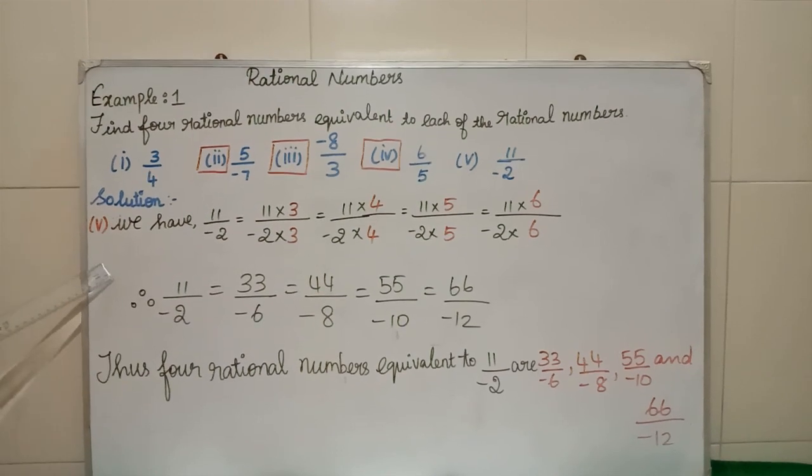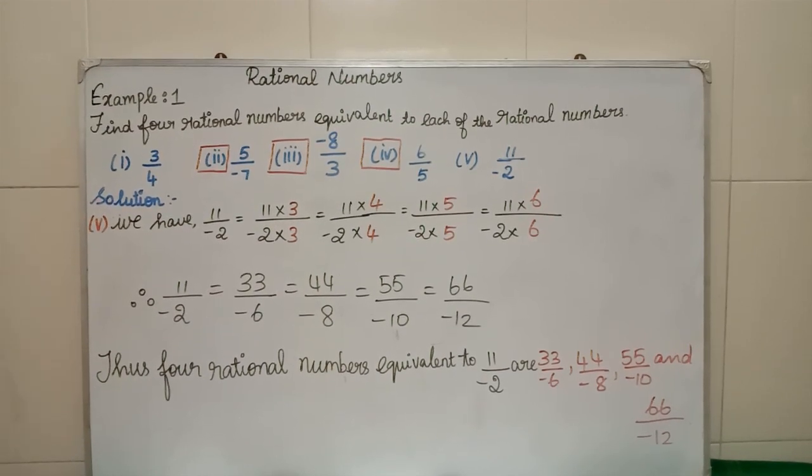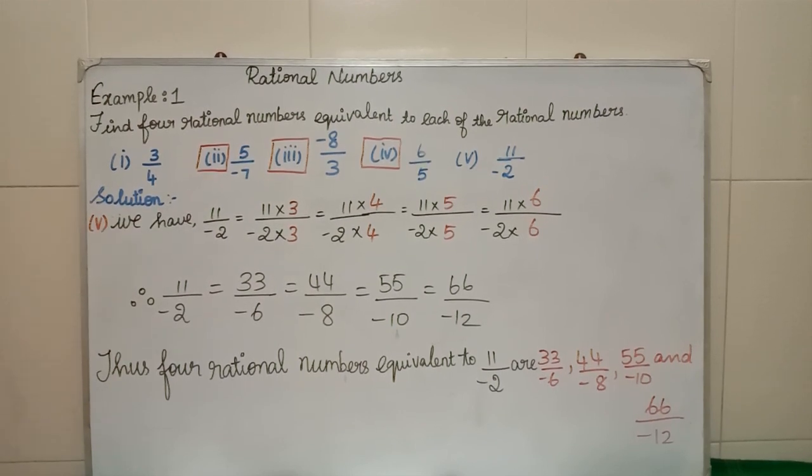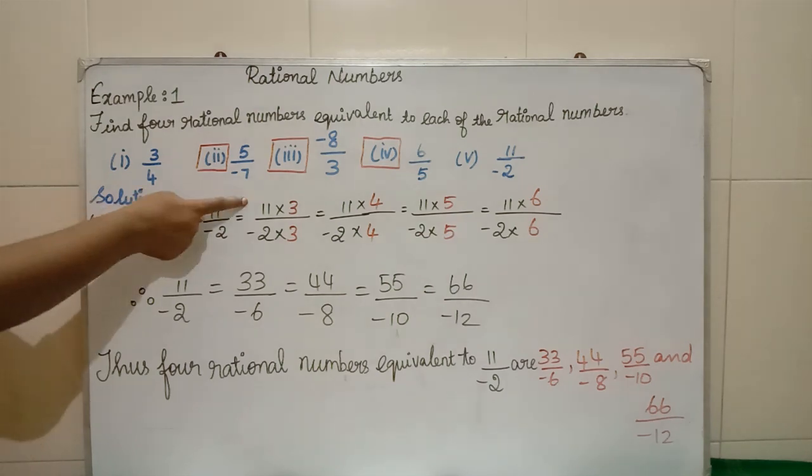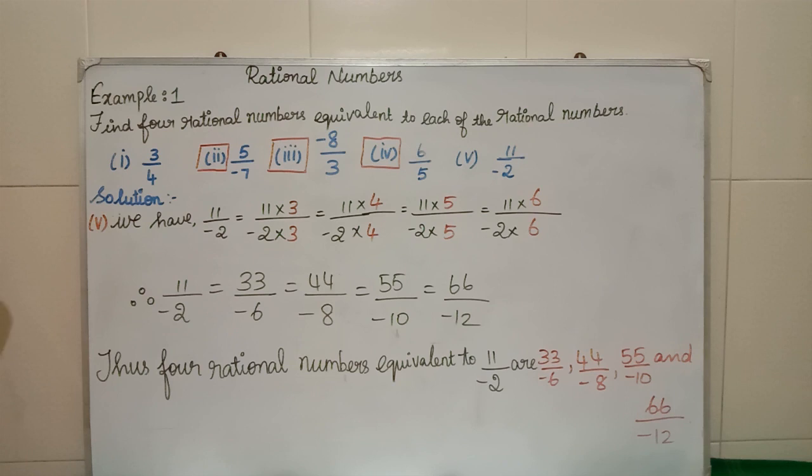Now you see the fifth question. What is the question? 11 divided by minus 2. So what I told in the previous first problem, we multiplied with 2, 3, 4, 5. Now we are multiplying with 3, 4, 5, 6. If you need, you can multiply with 8, 9, 10, 11, 12 as your wish. Here I multiplied with 3 numerator and 3 to the denominator. Next I multiplied with 4 to the numerator and 4 to the denominator. Similarly 5 and 6 for numerator and denominator.